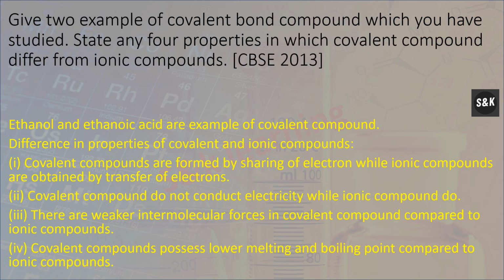Give two examples of covalent compounds which you have studied. Ethanol and ethanoic acid are examples of covalent compounds. State any four properties in which covalent compounds differ from ionic compounds. Covalent compounds are formed by sharing of electrons, while ionic compounds are obtained by transfer of electrons. Covalent compounds do not conduct electricity, while ionic compounds do. There are weaker intermolecular forces in covalent compounds compared to ionic compounds. Covalent compounds possess low melting and boiling points compared to ionic compounds.